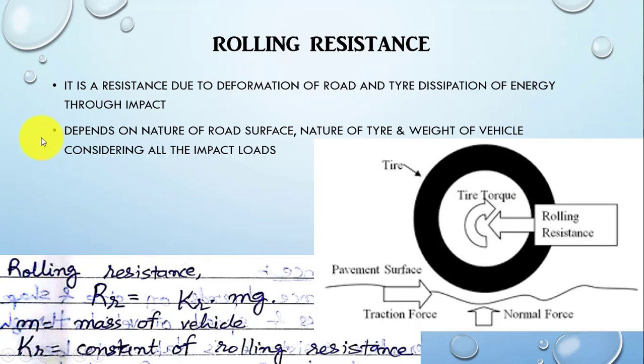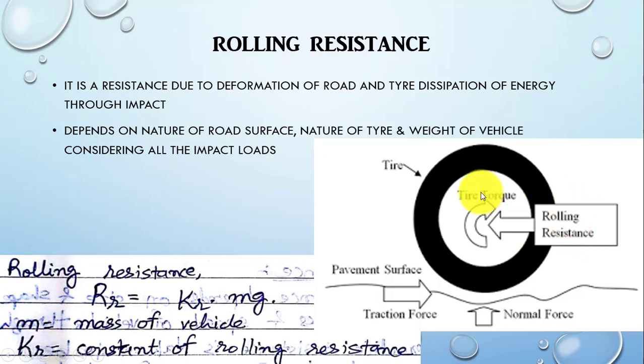The first type, rolling resistance. Rolling resistance is the resistance due to the deformation of the road and the tire, dissipation of energy through the impact, which means when we are driving the vehicle on any road condition, the tire surface and road surface will try to deform each other. As we know that the road is a rigid construction, so the tire will not be able to push it in the downward direction. Because of that, in the upward direction a normal force will be created, and in the opposite direction of the force, resistance will be created, which will oppose the motion of the vehicle.